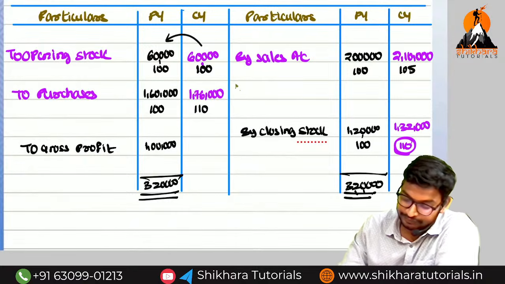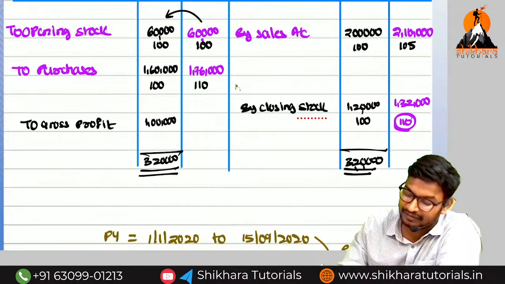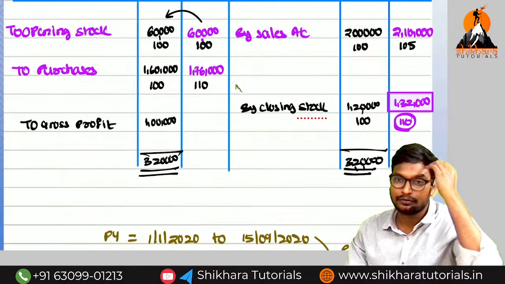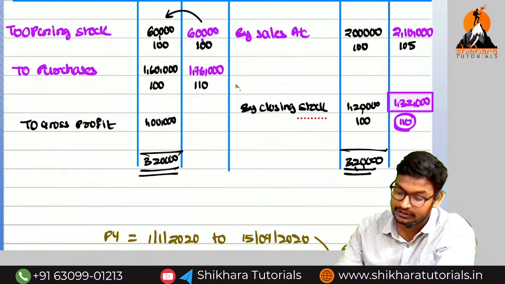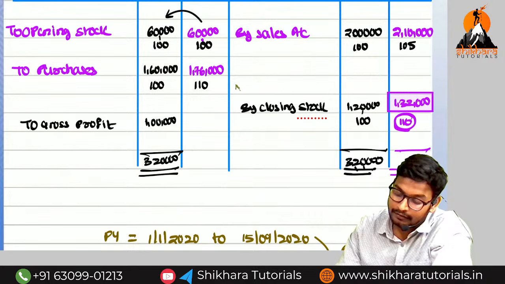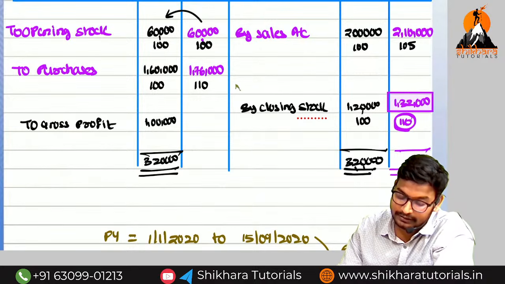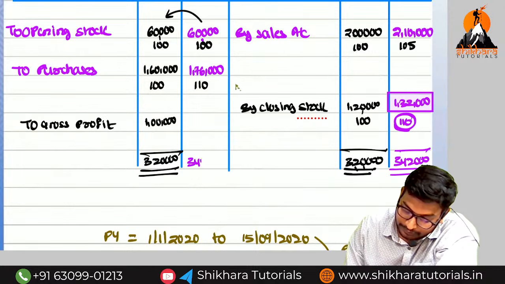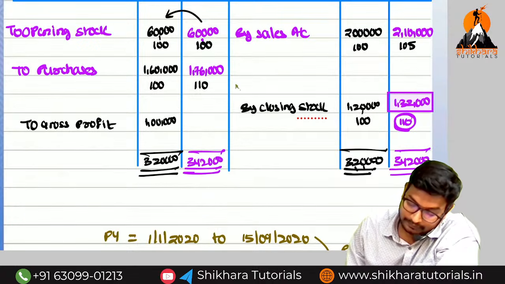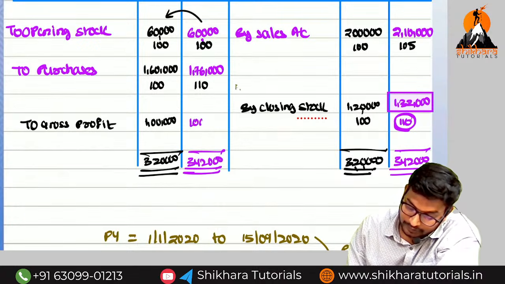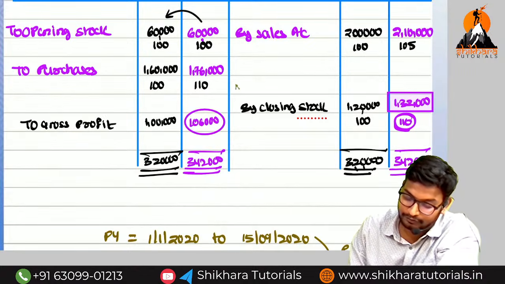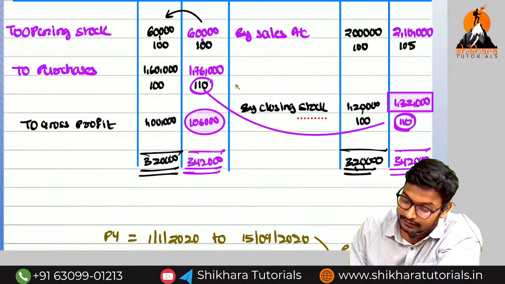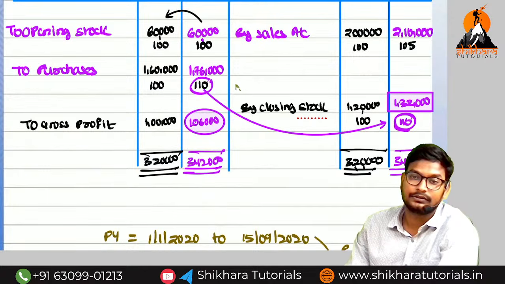Now we can find out the gross profit, but even if you don't know the gross profit, it is sufficient. So what is our ultimate target? To find out the closing stock. So the gross profit also, how much? 1,32,000 plus 2,10,000, 3,42,000. 1,06,000. It is not necessary, but we have found it out. Sir, how did we get the 110? Whatever the purchases are, that purchase 110 we have taken here. So are you getting the point?